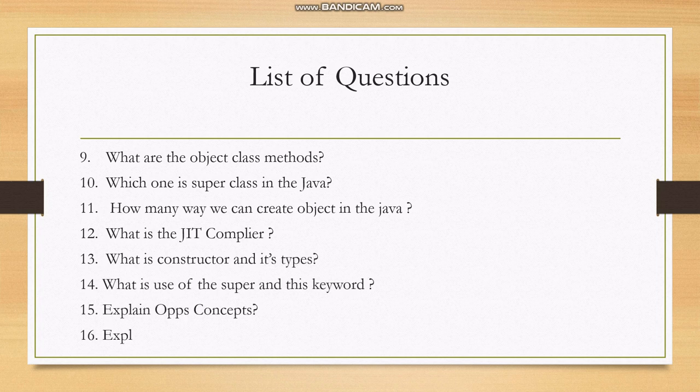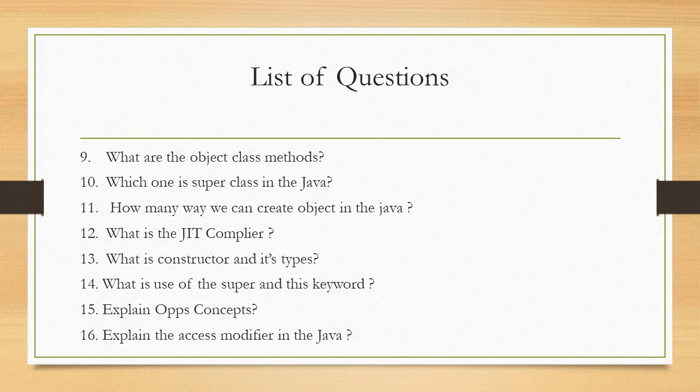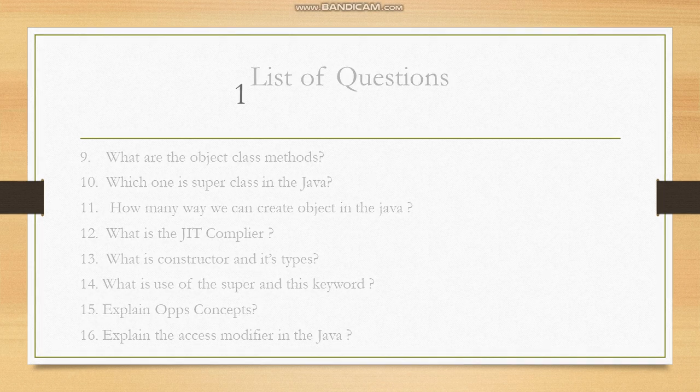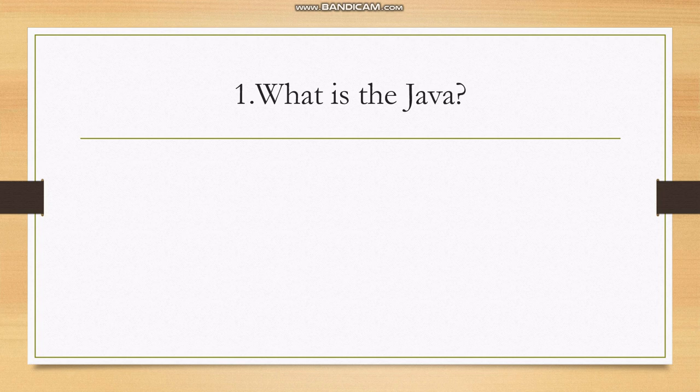What is the JIT compiler? What is a constructor and its types? What is the use of the super and this keywords? Explain OOPS concepts. Explain the access modifiers in Java. So all those questions we will see in detail one by one. Let's get started from the first question. So first question, what is Java?